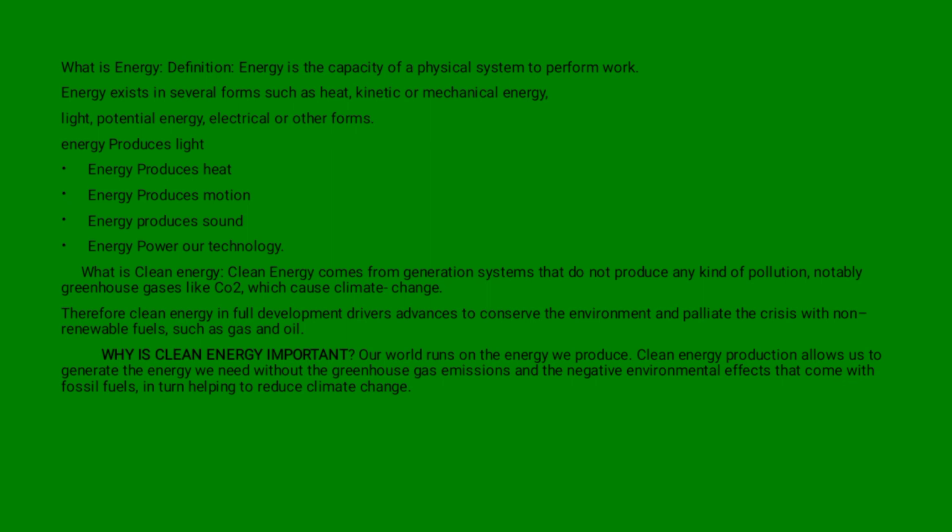And as we proceed, in modern civilization it is possible because people have learned how to change energy from one form to another and then use it to do work. Are you getting me? People convert these energies from one form to another and use them to do work.